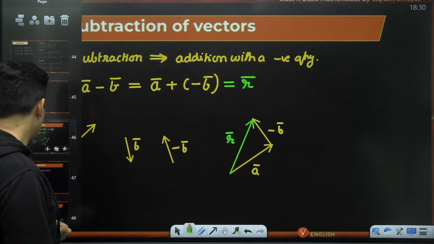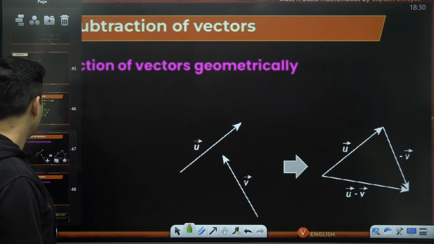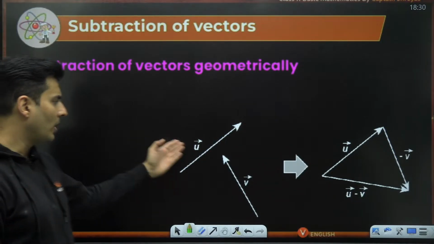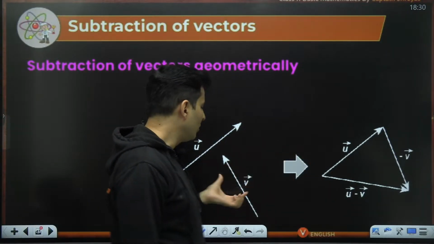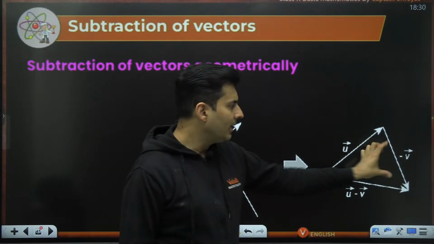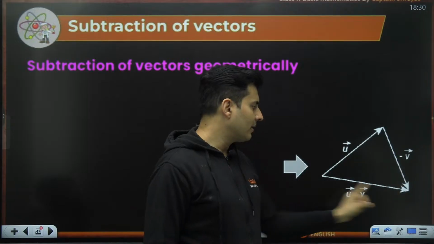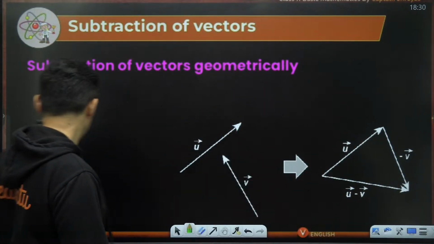Okay, sir. So vector subtraction is technically vector addition. That's what we got to know. You have two vectors, you want to subtract them. You take the vector which has to be subtracted and negate it. So the v vector over here has been negated. This vector and this vector will give me the resultant vector subtraction.